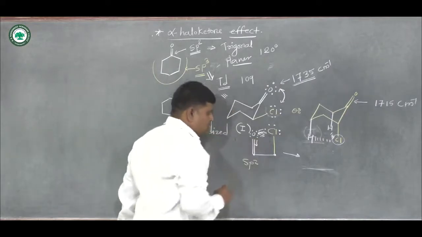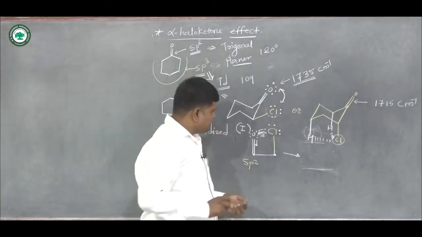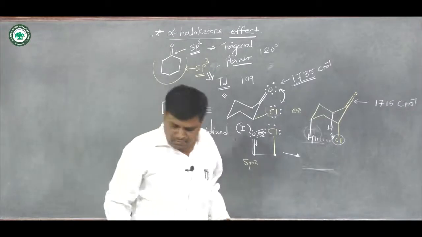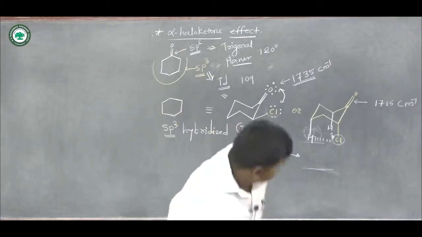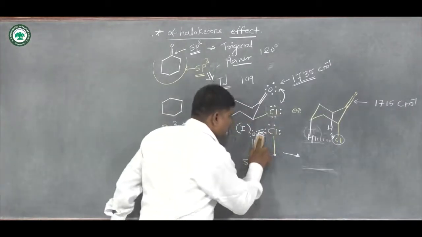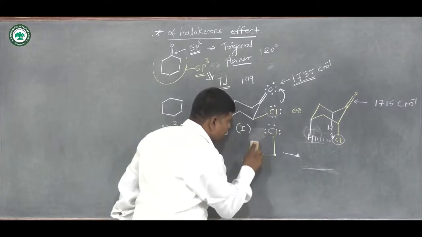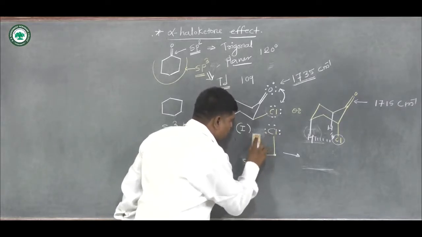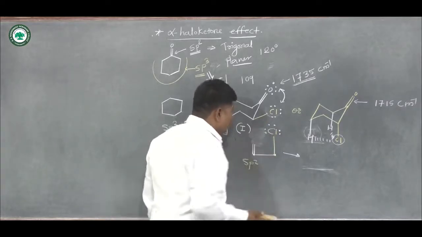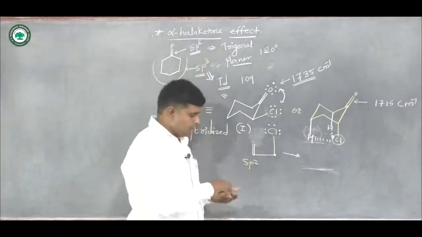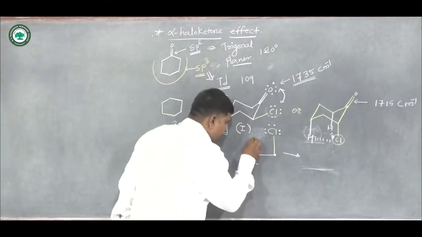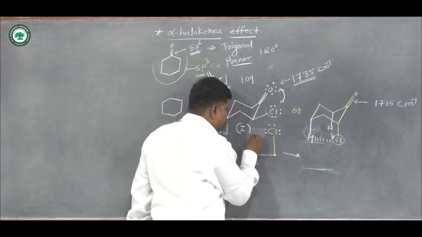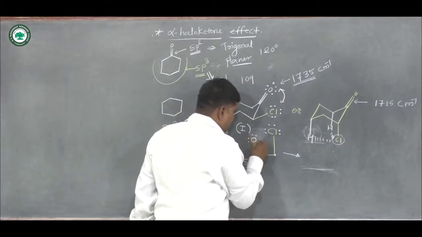It will compress, and now the compressed double bond looks somewhat like this. The compressed double bond shortens the length of this double bond, and the oxygen atom will now appear here, and these are the lone pairs.